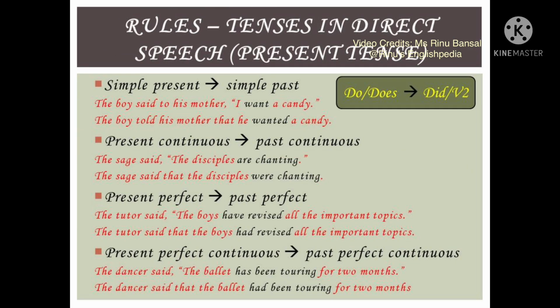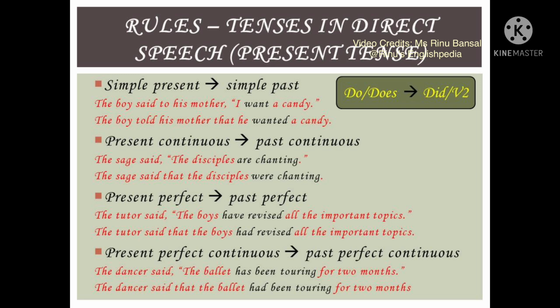After having understood the sentences in which there will be no change in the tense in the direct speech, let us study the rules for narration. The first rule applies to the change in tenses. The present tense will change into the corresponding past tense.